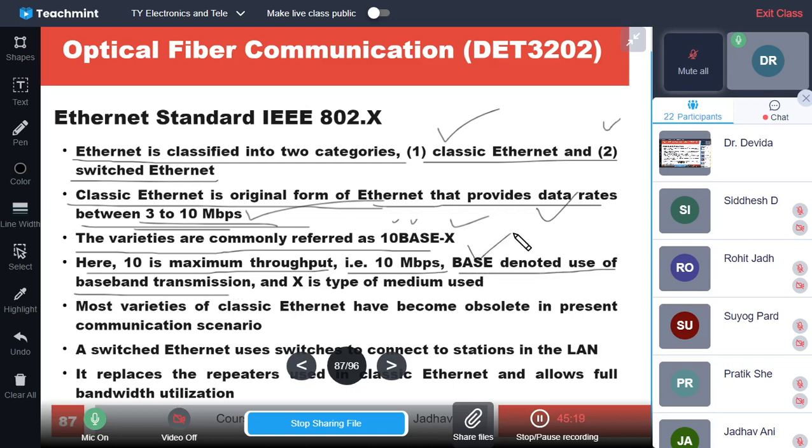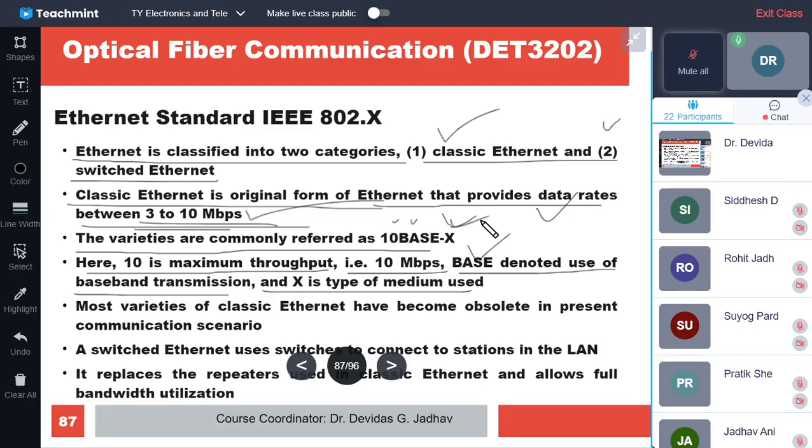And X is the type of medium, which medium it is using out of 1, 2, 3, 4, 5, 10. So optical has one number, Wi-Fi has one number, Zigbee has one number, likewise. Wired Ethernet has one number, and in wired also there may be thin wire, thick wire, twisted pair, coaxial and all that.